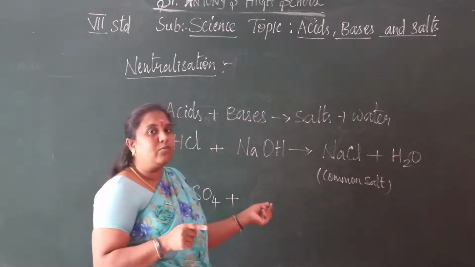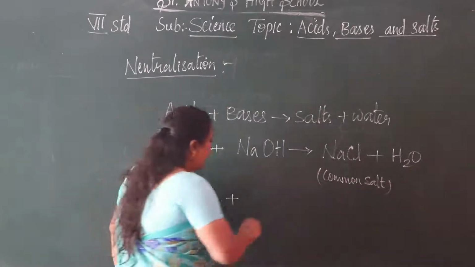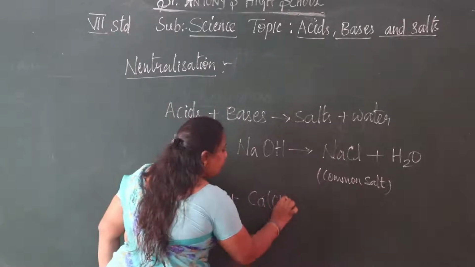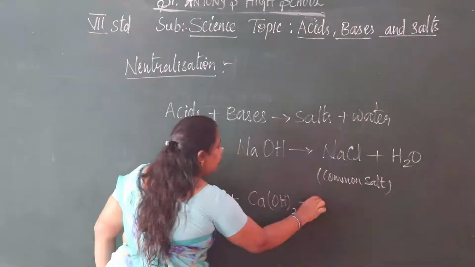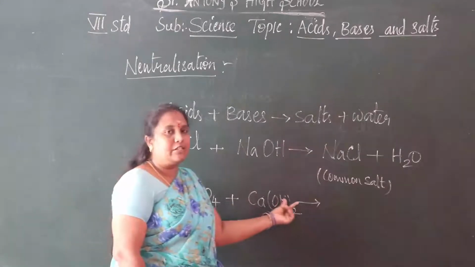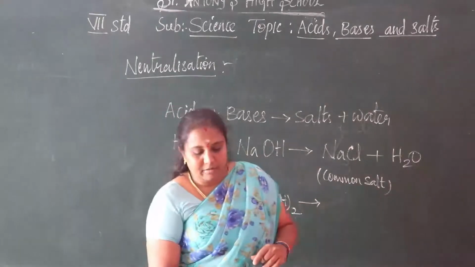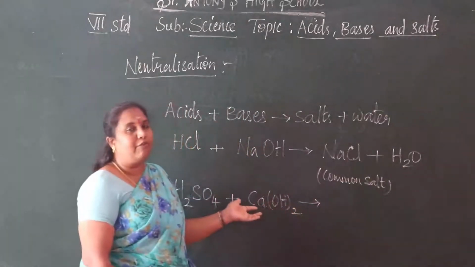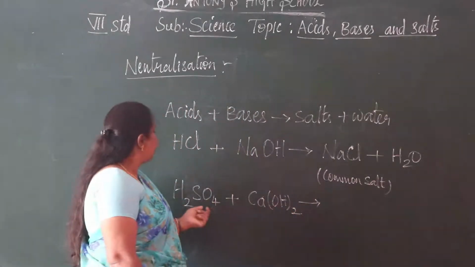So what is the molecular formula of calcium hydroxide? Calcium, Ca, hydroxide, OH twice, Ca(OH)2. So sulfuric acid plus calcium hydroxide also gives a neutralization reaction.